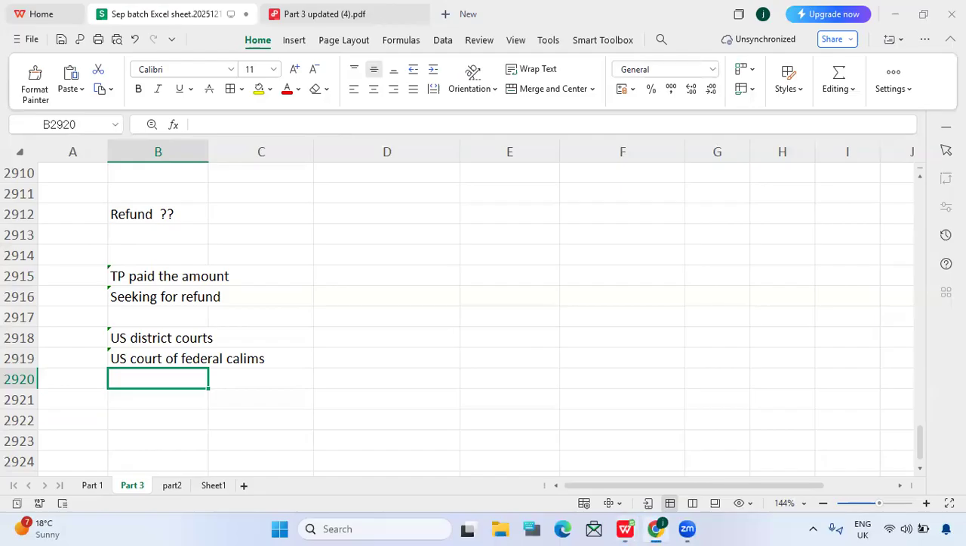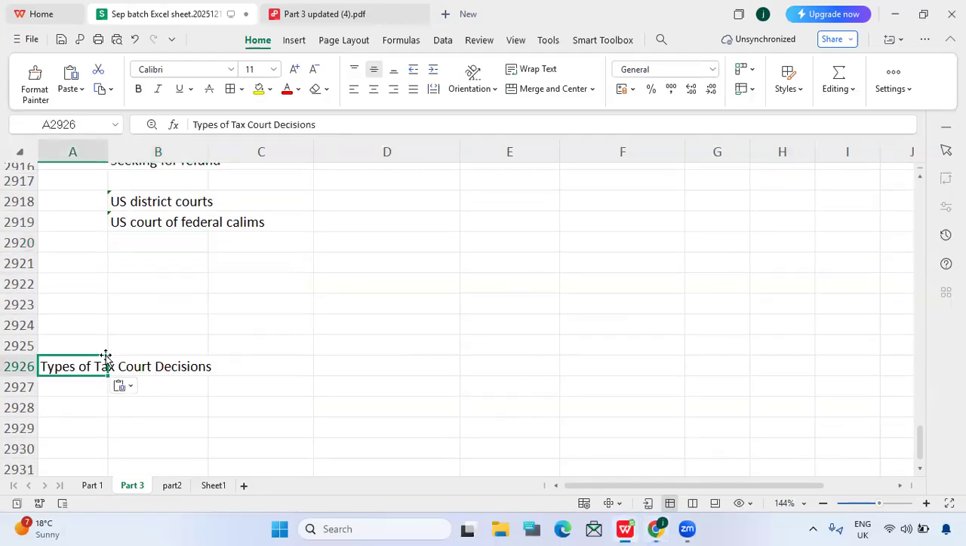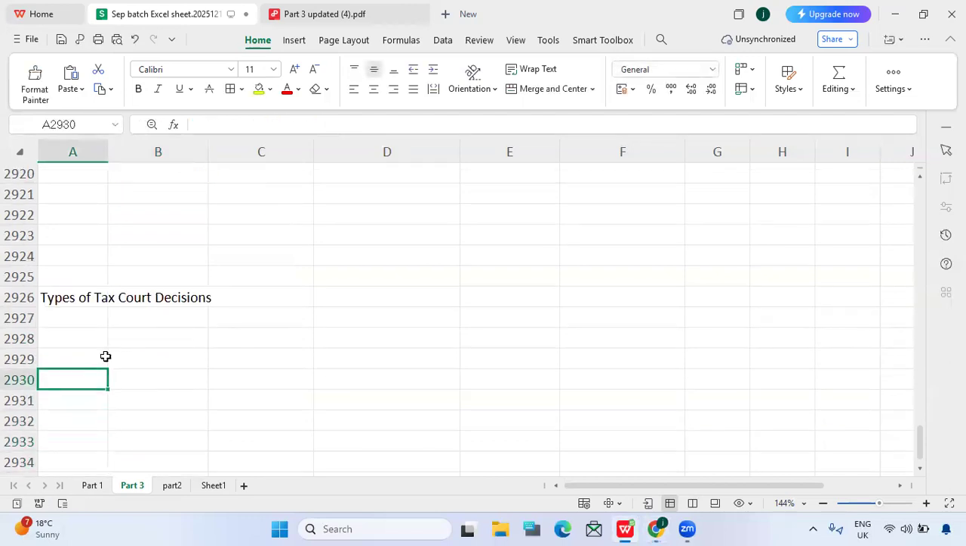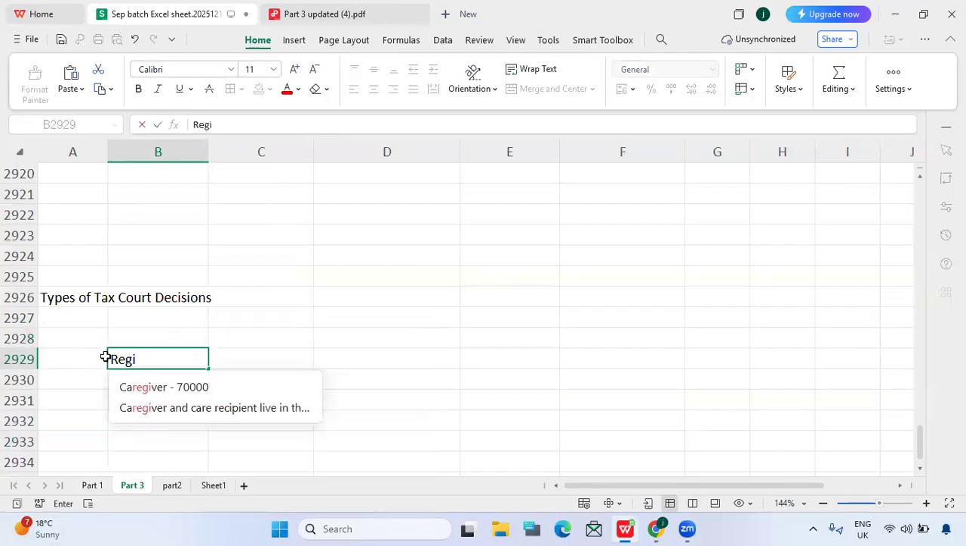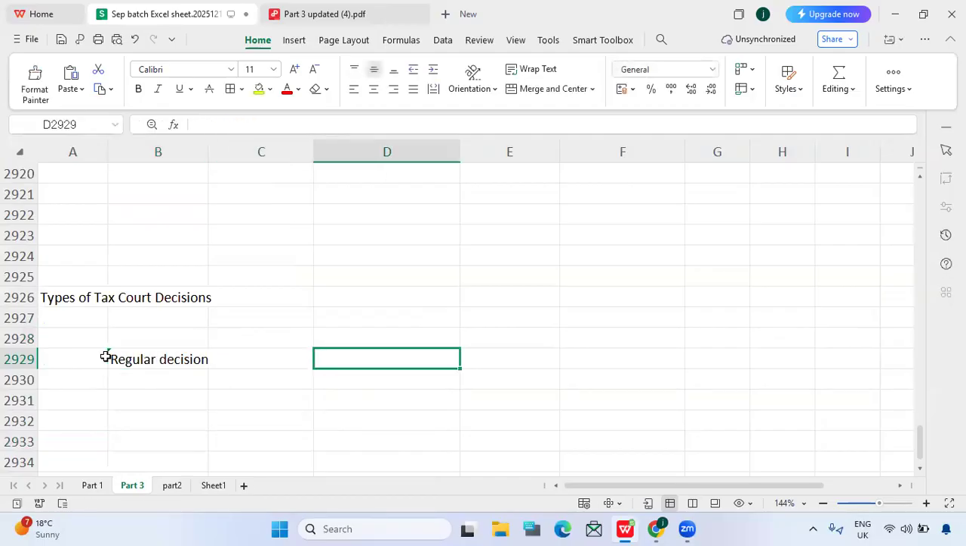And also types of court decisions. How will the court deliver judgment? Usually, any court, not only tax courts, any of the courts, basically has two types of decisions. One is regular decisions, another one is memorandum decisions.